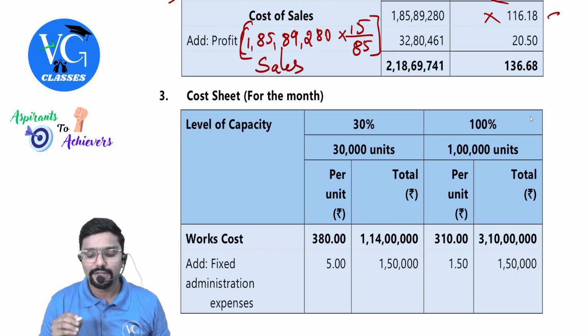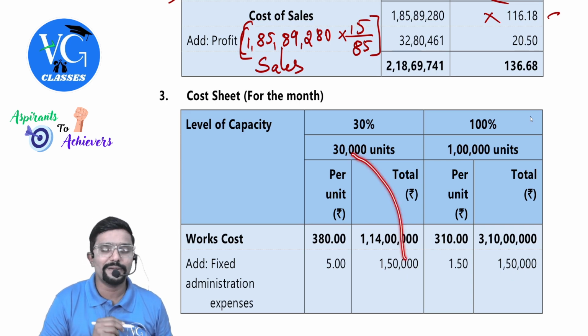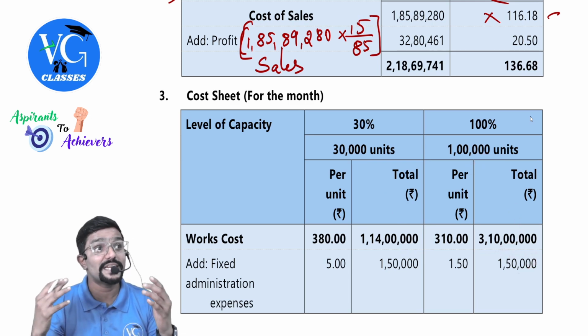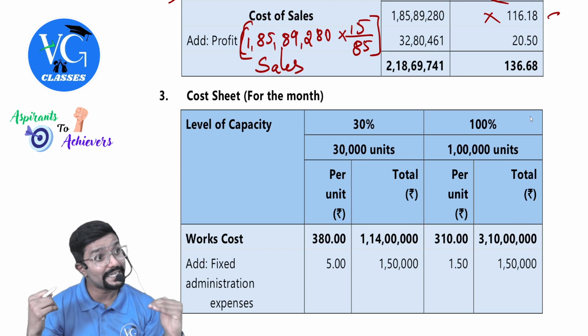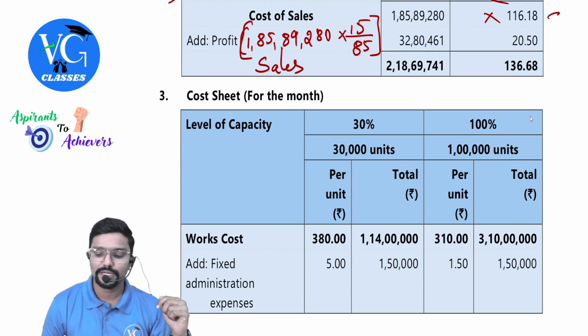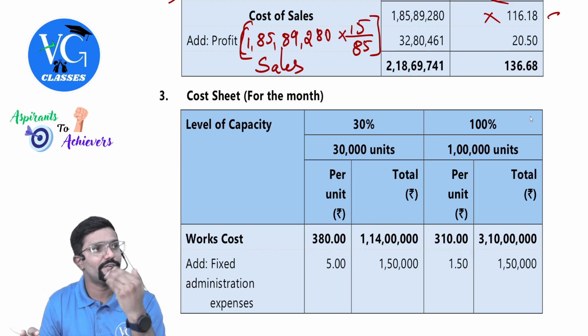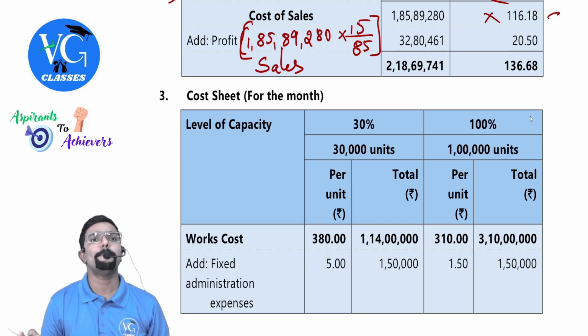Per unit can we calculate? Yes. 1 lakh 50 divided by 30,000, and 1 lakh 50 divided by 1 lakh. As the number of units increases, fixed cost per unit will decrease. You can observe: per unit is not fixed, the total is fixed. If you divide it by the number of units, you will get per unit.